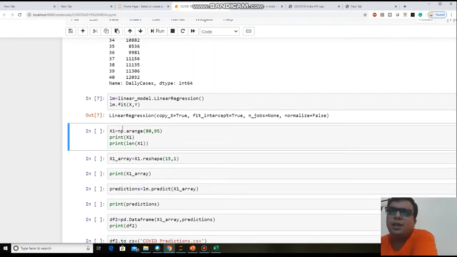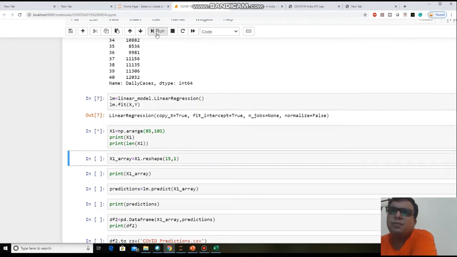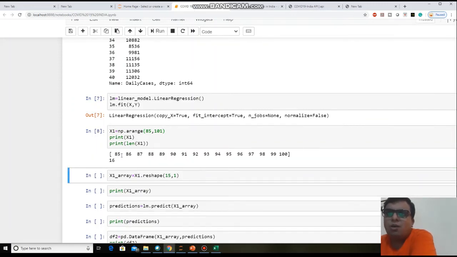So I create one array here, x1, in which I am giving a range of the values which I want, from the 85th day to 100. To include 100, I am giving 101 here, because the last value is excluded. That's why you are getting an array from 85 to 100. If you want to print this array, you just print it. So this array is from 85 to 100 as per our requirement, and 16 elements are there.